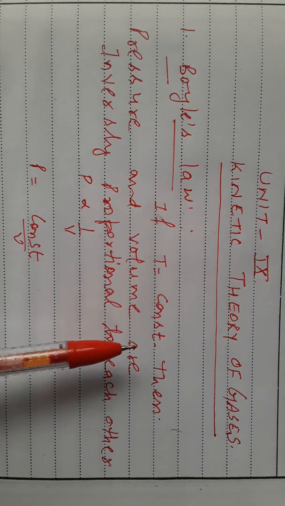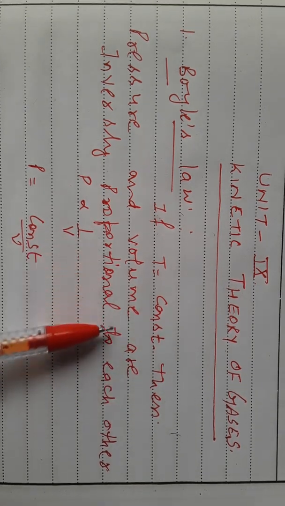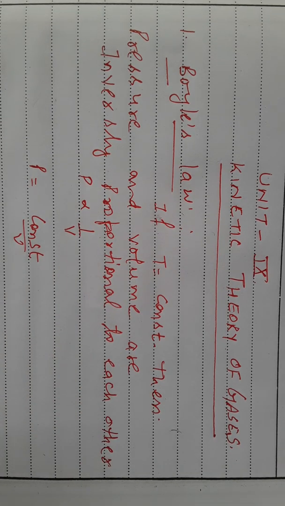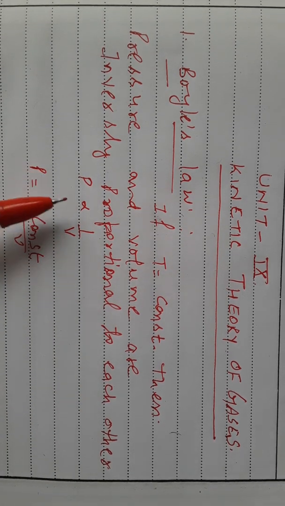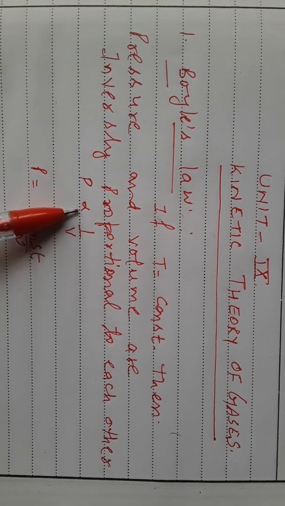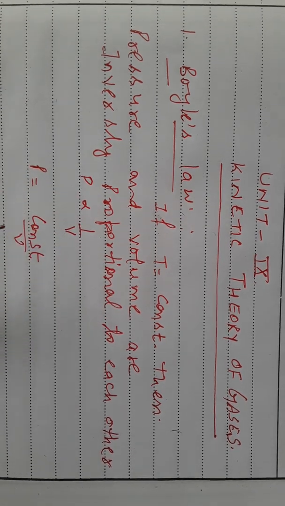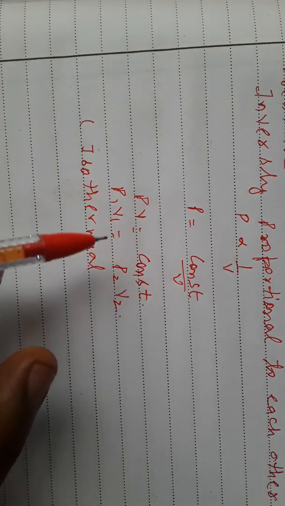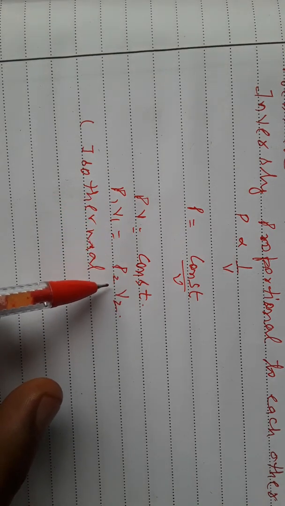According to Boyle's law, if temperature remains constant, then pressure and volume are inversely proportional to each other. Therefore, we can say that pressure is inversely proportional to volume, P ∝ 1/V. So we can write P is equal to constant upon V, or PV is equal to constant. If PV is equal to constant, then we can say that P1V1 is equal to P2V2.